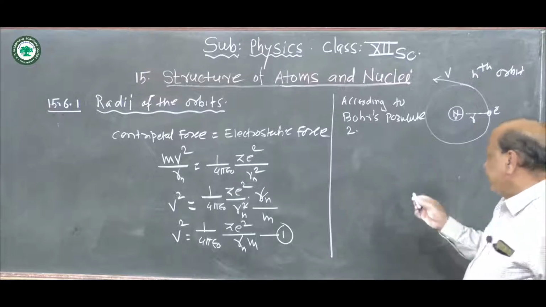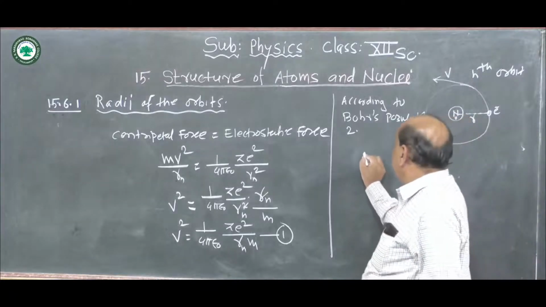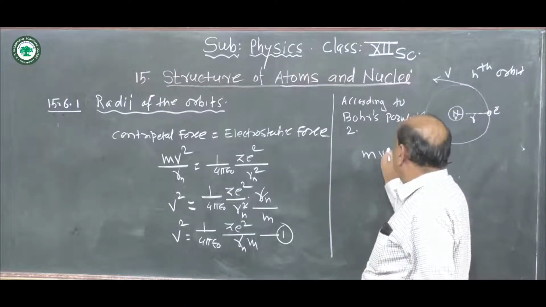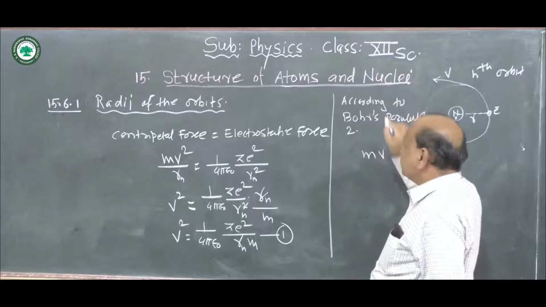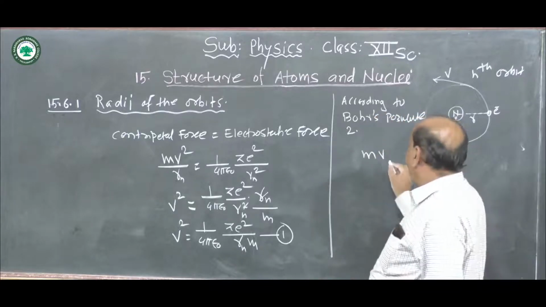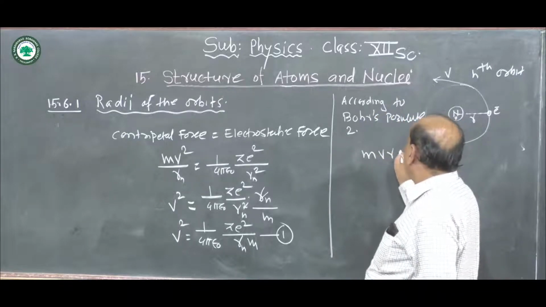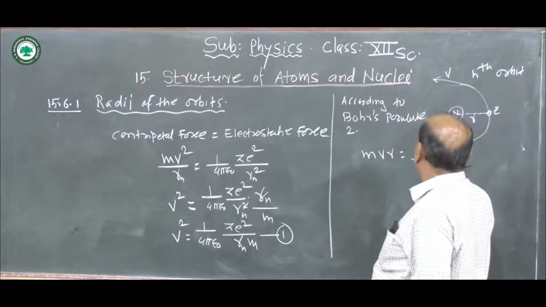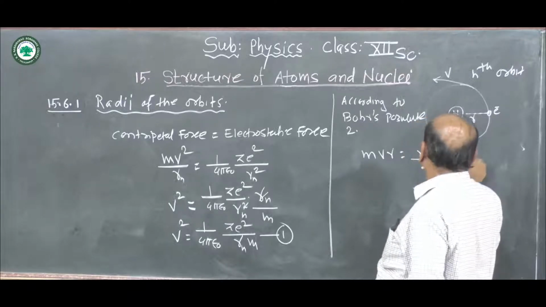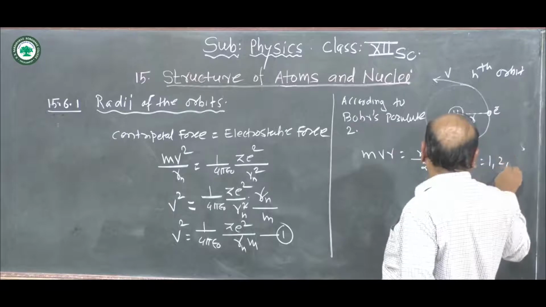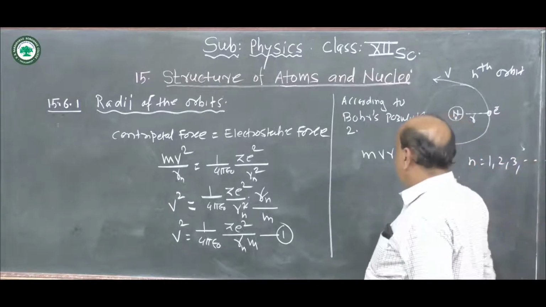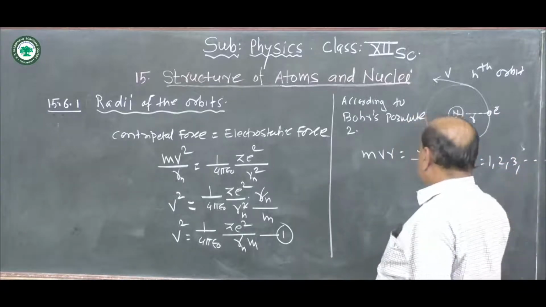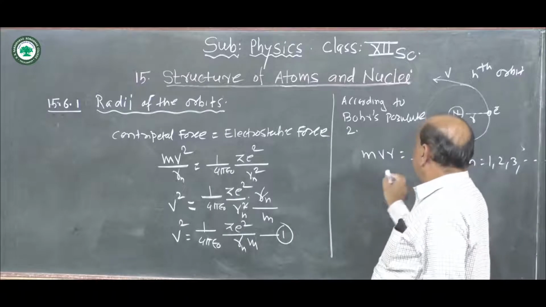Already we studied this. The equation becomes the mathematical statement of Bohr's second postulate: m v r is equal to nh upon 2 pi, where the value of n is 1, 2, 3 and so on. It is any integer. Now squaring this equation,